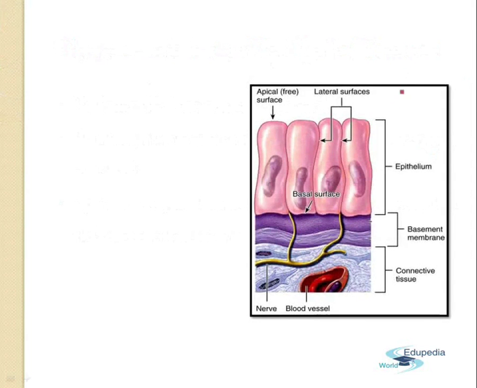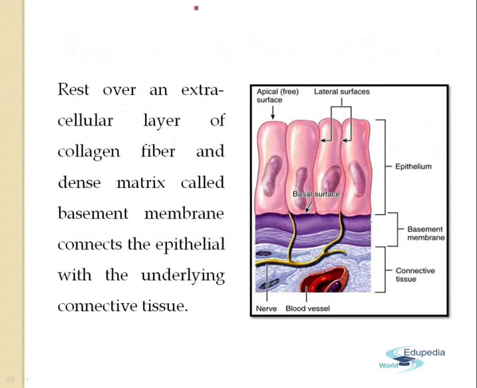Now, this is the basic structure of the epithelial tissue. First of all, the epithelial tissue rests over a cellular layer of collagen fibers and dense material which is known as the basement membrane. Now this layer is known as the basement membrane. And this basement membrane connects the epithelial tissue with the connective tissue.